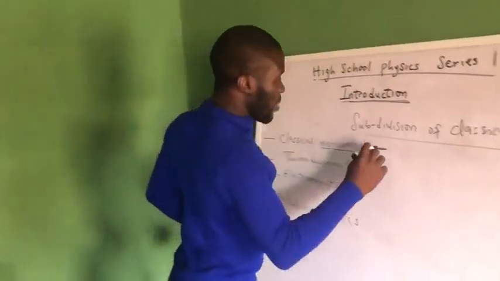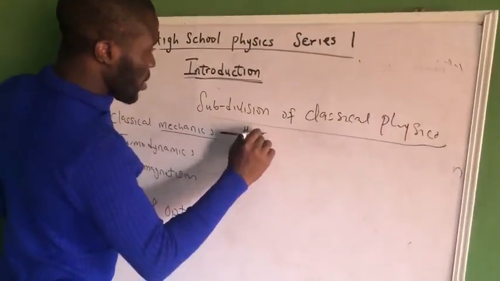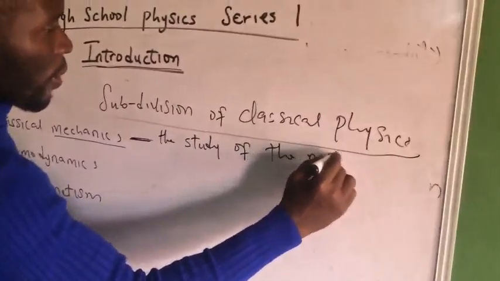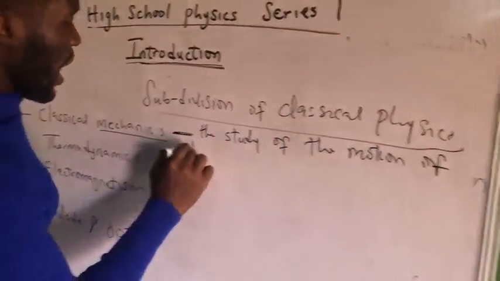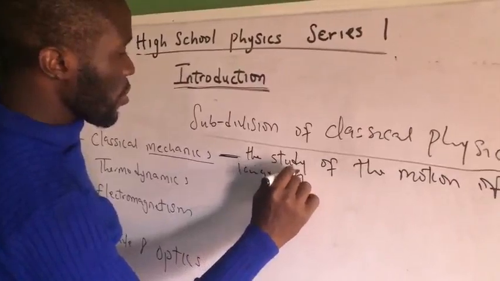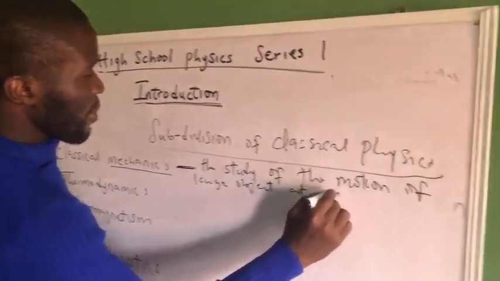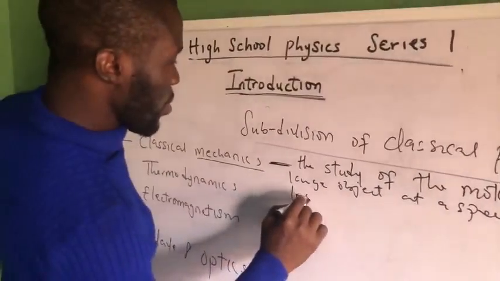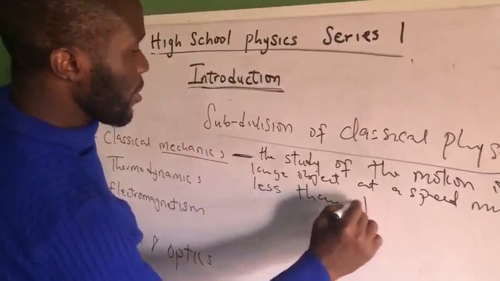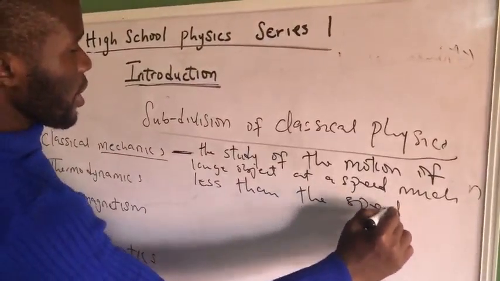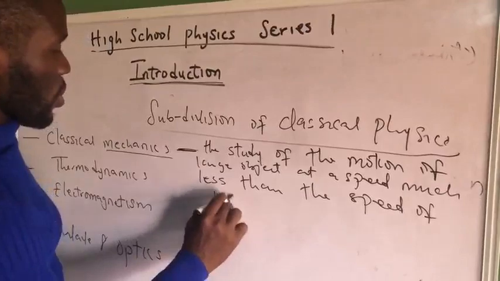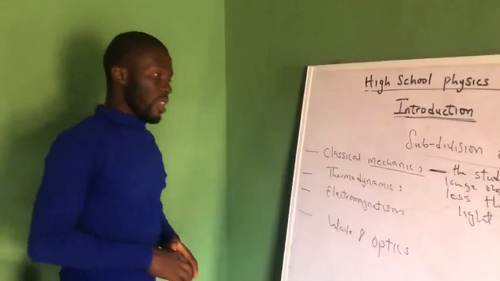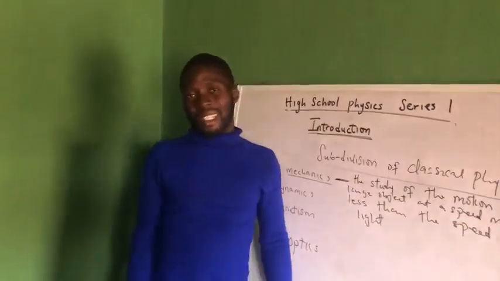So now we can say that classical mechanics has to do with the study of the motion of large objects at a speed much less than the speed of light. So that is classical mechanics. When we are talking of large objects moving at a speed that is much less than the speed of light, we are talking of classical mechanics.